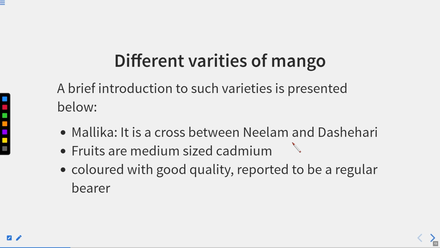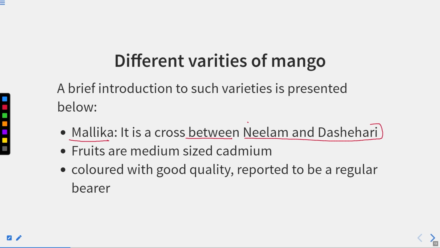Okay, so we will discuss some of the varieties in detail, right? So why it is grown. A brief introduction to such varieties is presented below. So Mallika, this is also one of the very important. Mallika is a cross between Neelam and Dasheri.